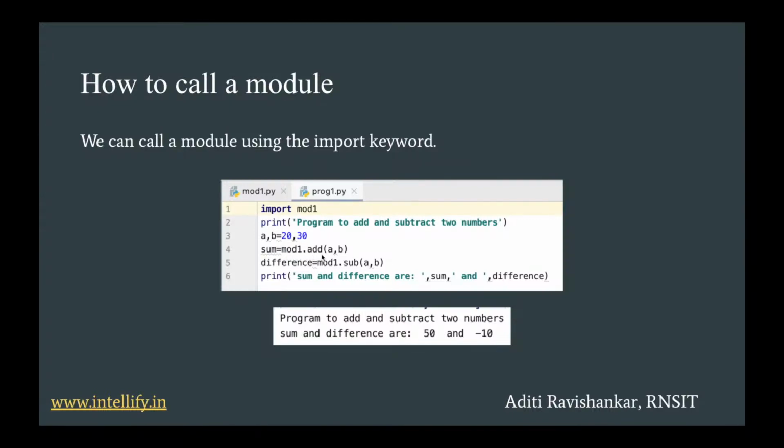There are other ways of calling the functions which we will look into in the next slide. But if you import it in this way, if you say import mod1, you will have to call the function in this way. Sum equals mod1.add(A, B), difference equals mod1.sub(A, B). Then you print the sum and difference. So 20 plus 30 is 50 and 20 minus 30 is minus 10.